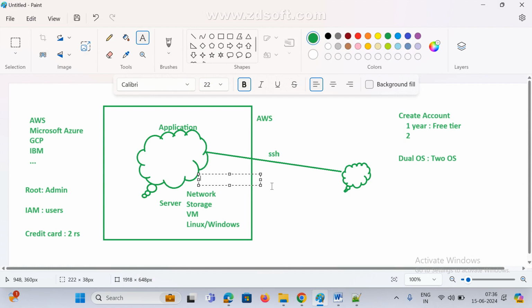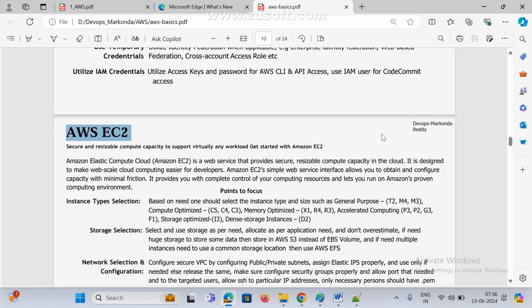But when we come to AWS, we mostly call it an instance. See here, this is the one service. If you want to create any instance, any server, that is a Windows server or Linux server or Amazon server or Mac server, any server, any operating system, here this.